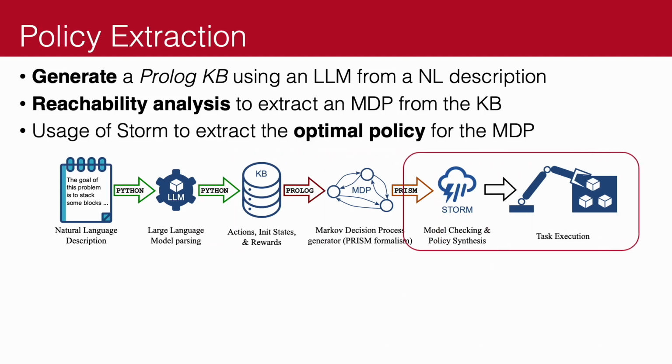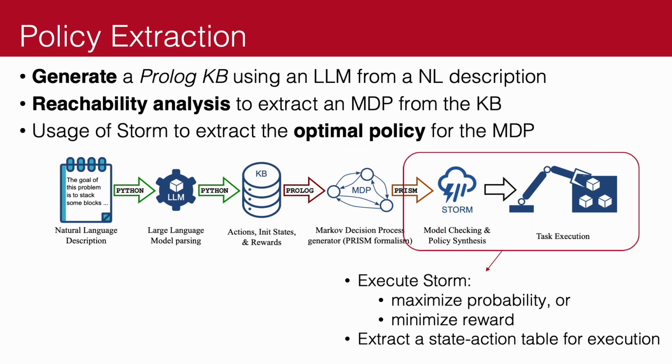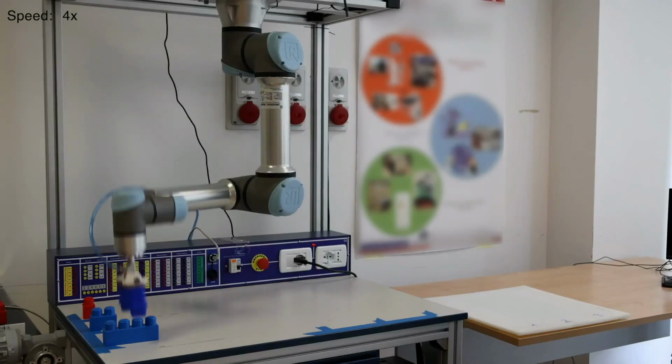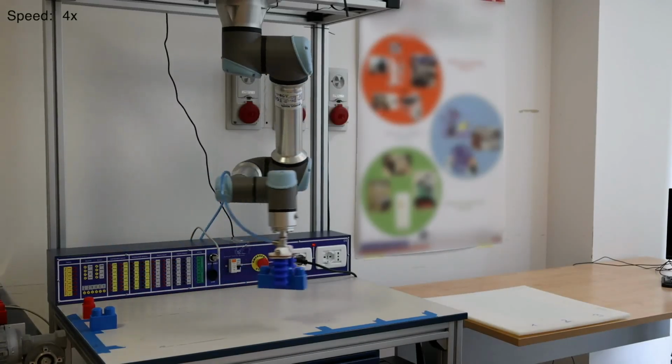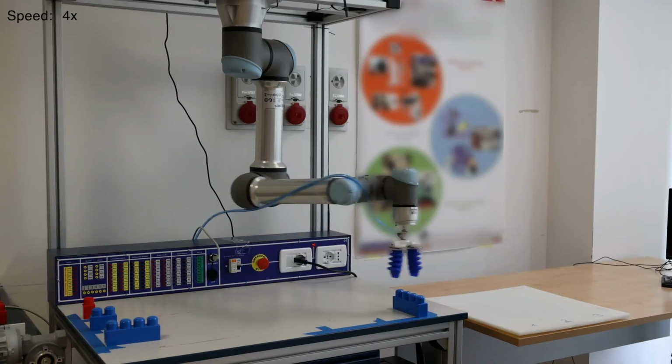And finally, once we have our Prism file, we can employ a standard model checker such as Storm to obtain the state action table, which can then be directly used for execution. And now I'll leave you to the complete experiment that we carried out in real life, showcasing the abilities of this framework. Here we can see the robot picking up the blocks and placing them in the pickup area for